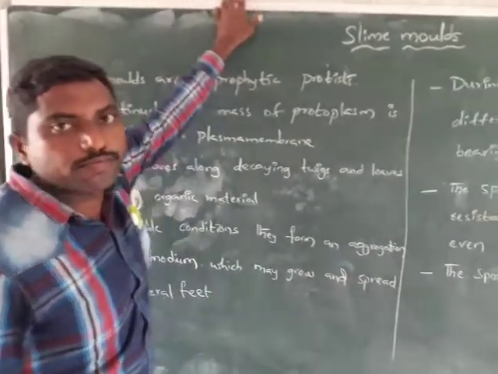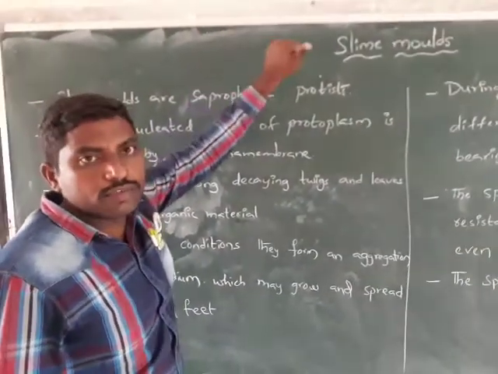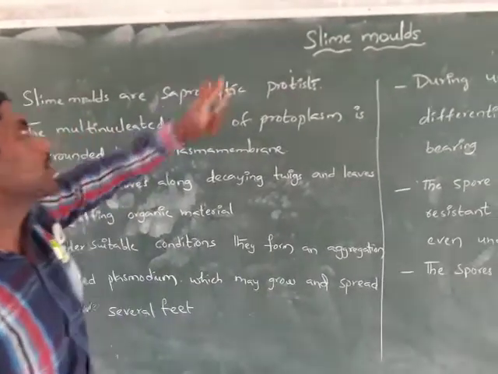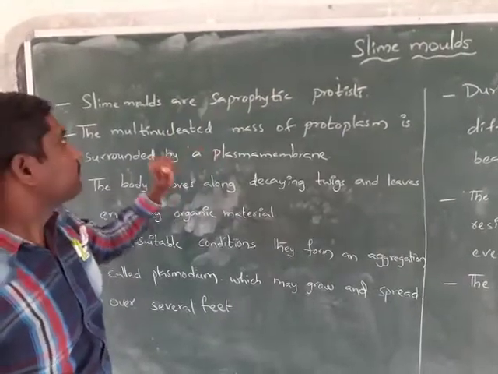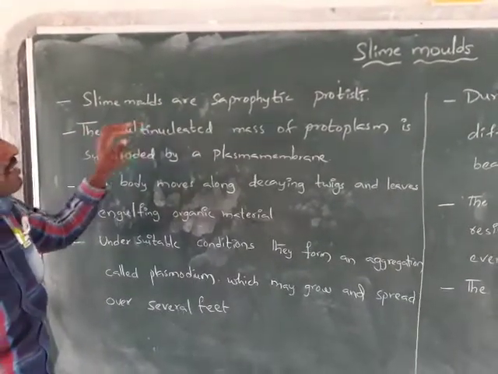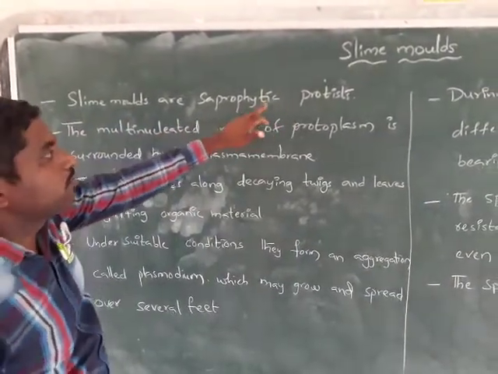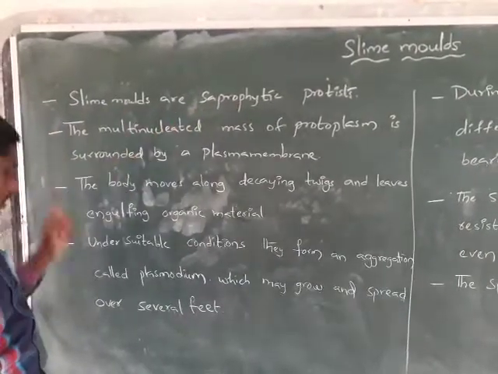Slime molds. These also come under Protista, kingdom Protista. See the general characteristics of the slime molds. These slime molds are saprophytic protists.